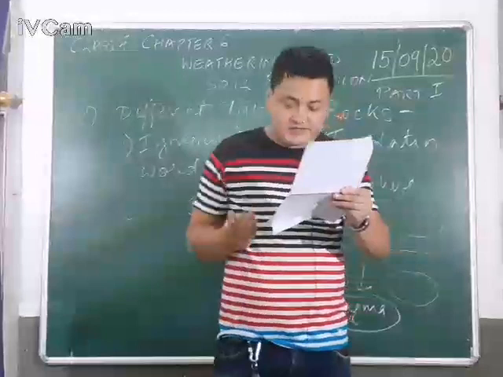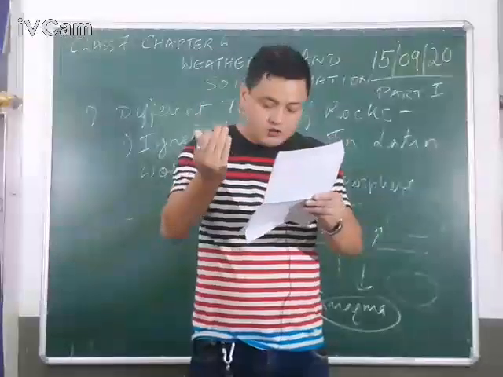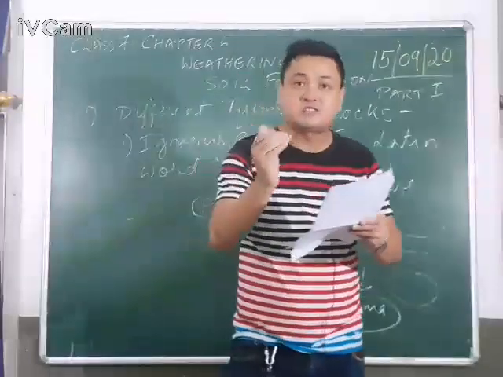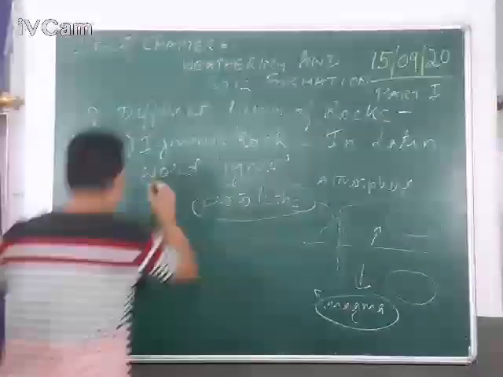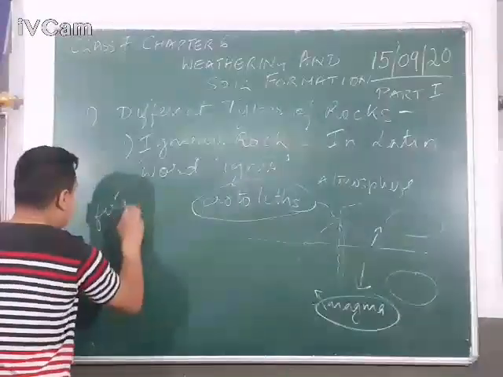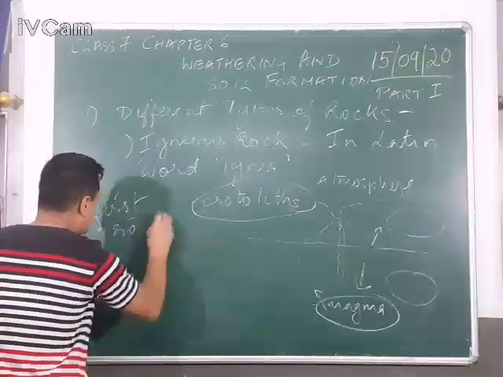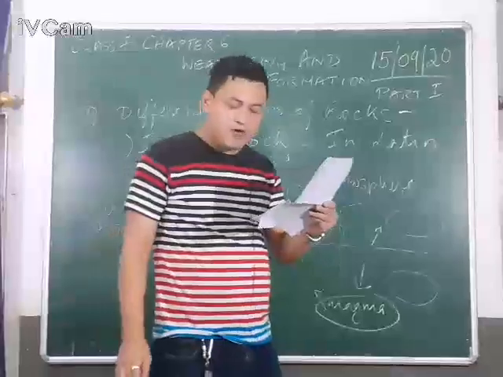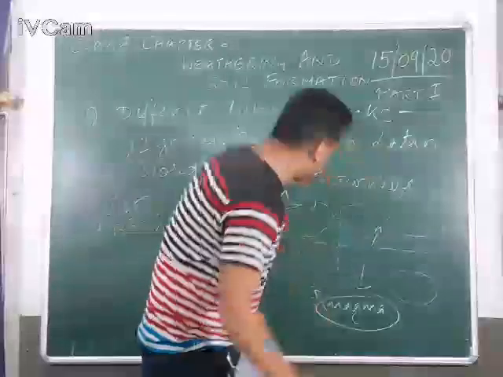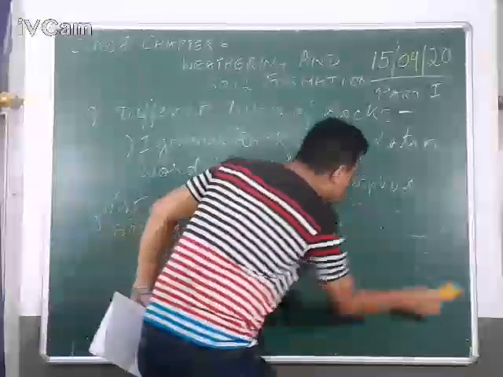Parent rocks of the rocks. So, igneous rocks are the parent rocks of the rocks because they were the first rocks. Remember that? Igneous rocks are the first rocks, F-I-R-S-T, first rocks to be formed, and are known as primary rocks. They are also known as primary rocks.